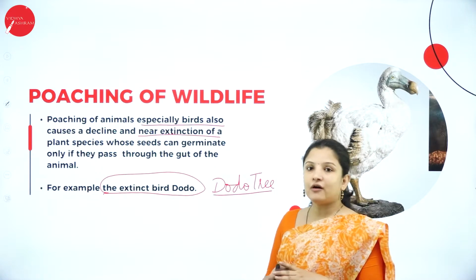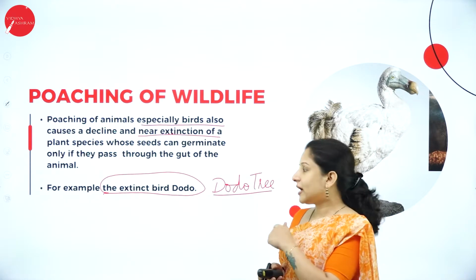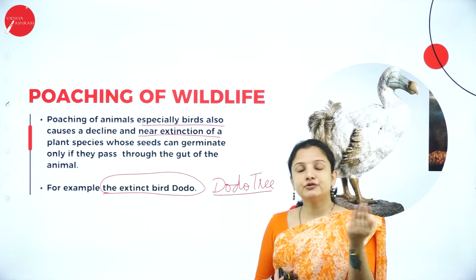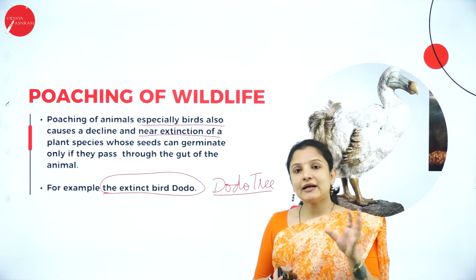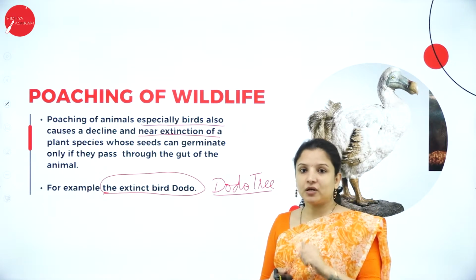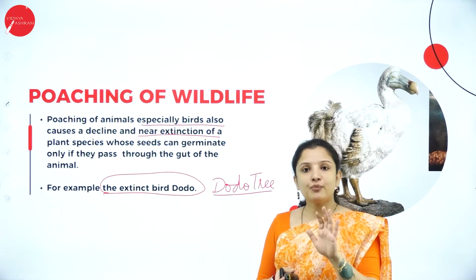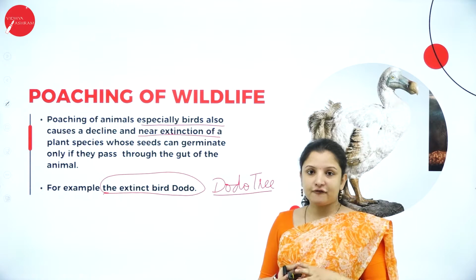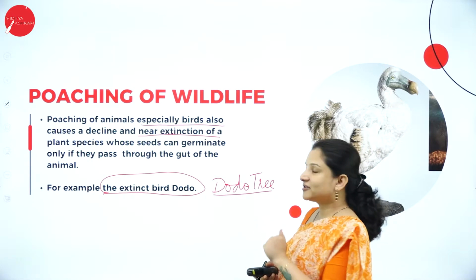Dodo bird is usually found in Mauritius. So here what happened was, during the olden eras, when people used to go on voyages, one group of people happened to land on this particular island where the dodo population was there. And there, when there was scarcity of food for them, they started to hunt this bird.